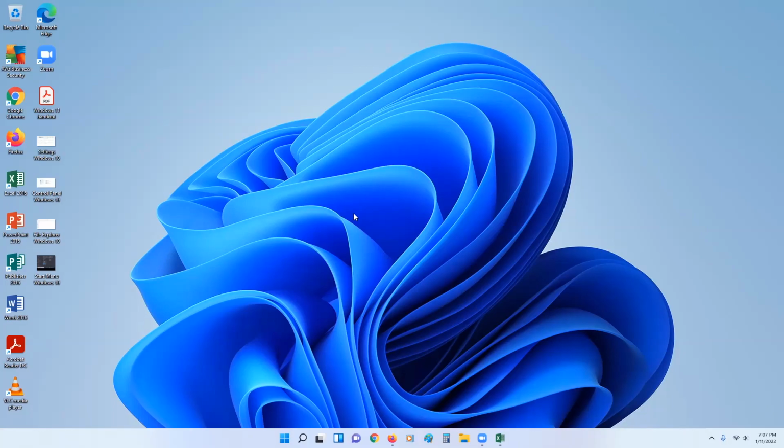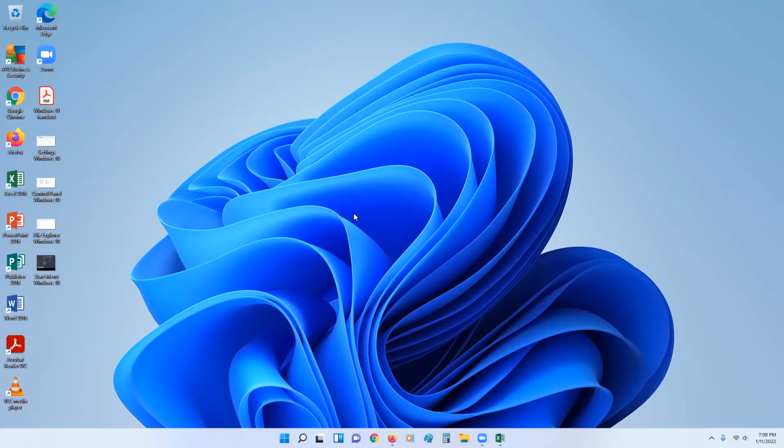Can I move back to Windows 10 after I upgrade my Windows 10 PC if I don't like Windows 11? This is a great question. So yes, once you have upgraded to Windows 11, you have 10 days to move back to Windows 10 while keeping your files and data that you brought along with you. So after that 10-day period, you would need to back up your data and do a clean install to move back to Windows 10. But it's nice that they give you 10 days to test drive it to see if you want to use it.